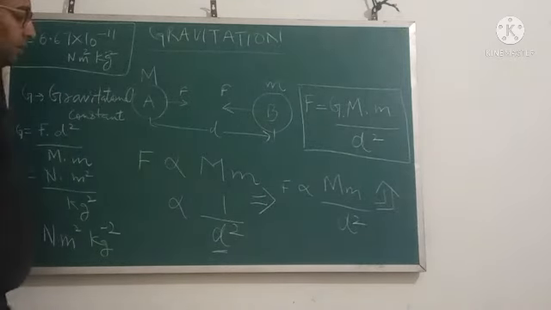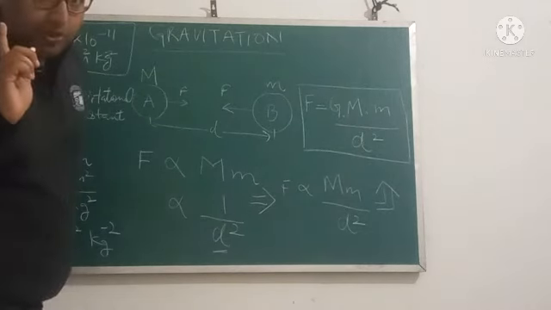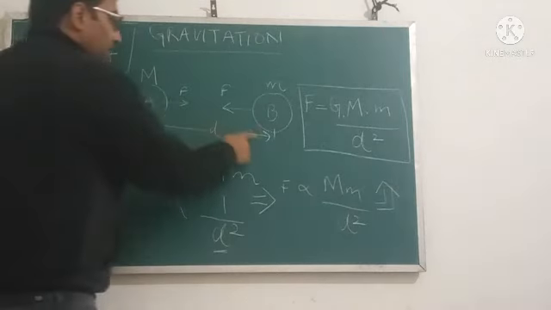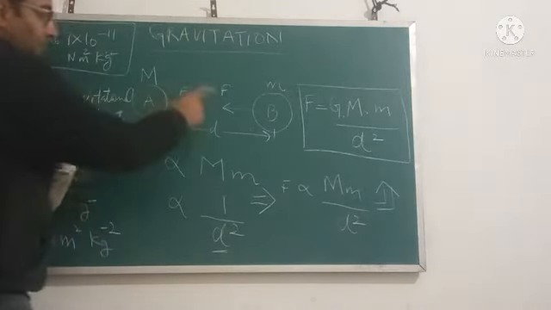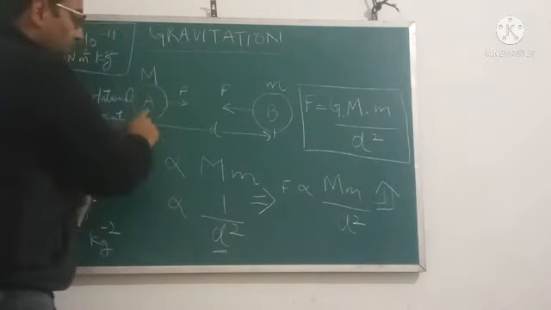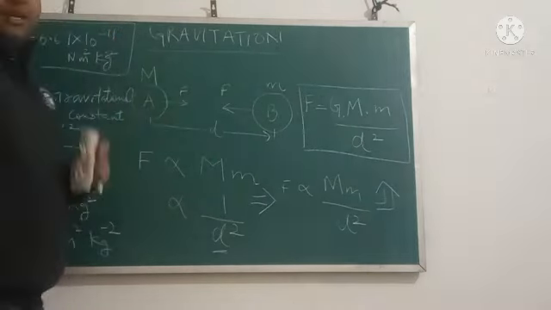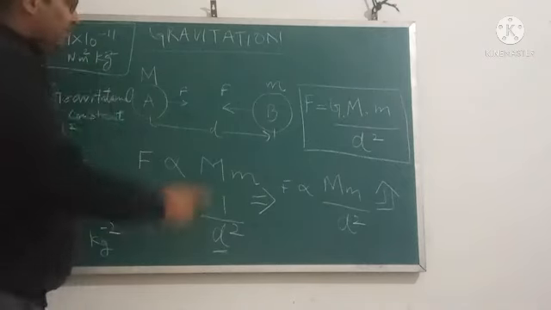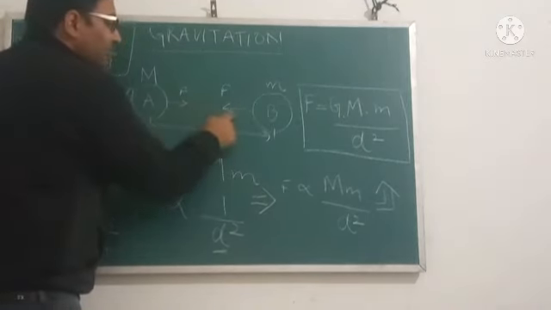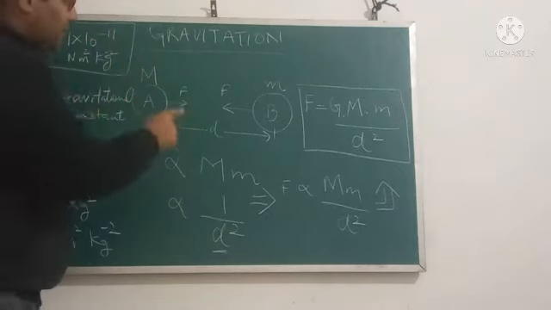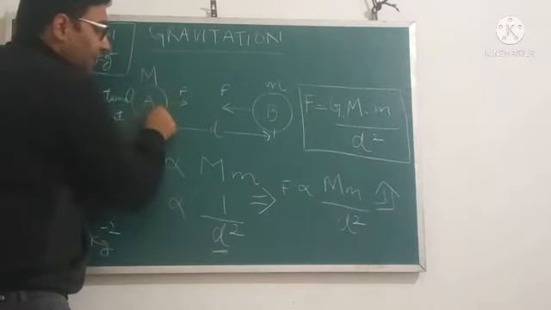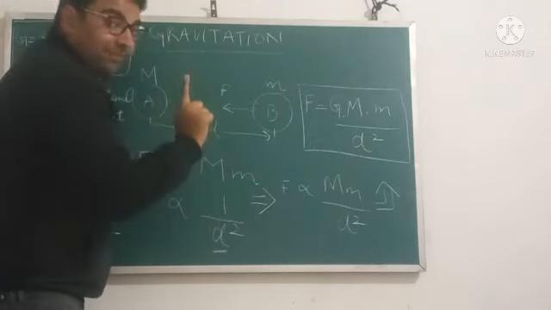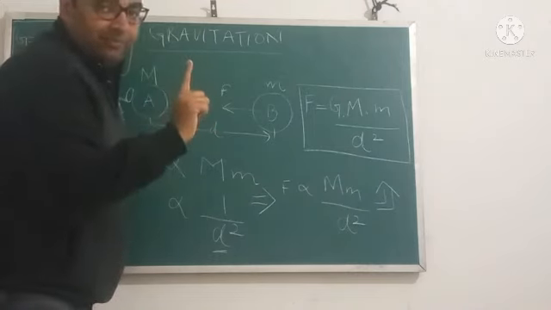So what are the key points of the universal law of gravitation? The first point is two objects having some mass attract each other. Second point that you have to remember: the force between these objects remains the same. The force exerted by A on B and the force exerted by B on A is the same.